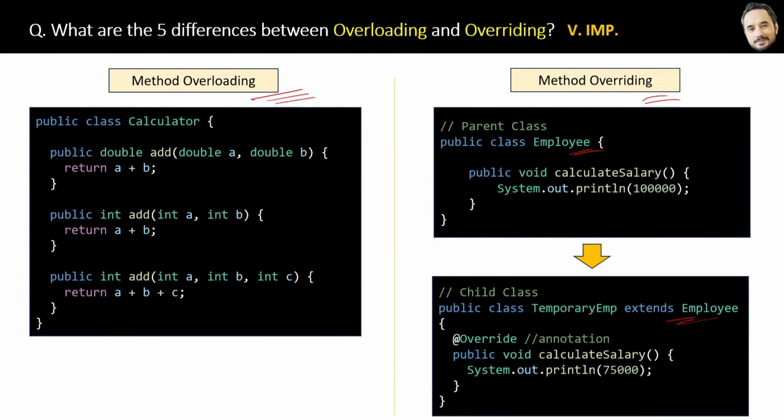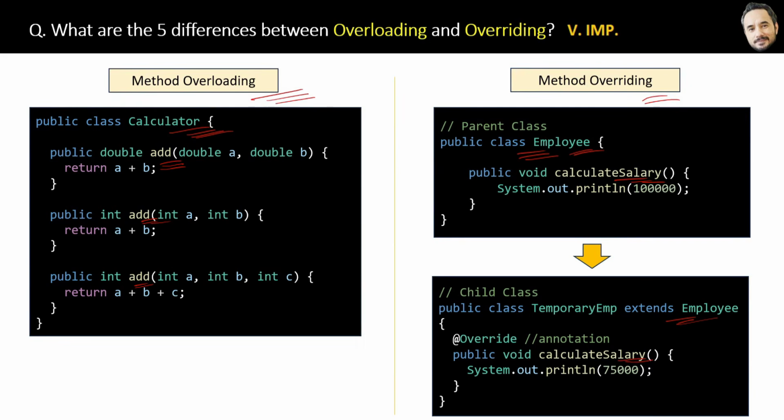The first and the most important difference is that in method overloading, multiple methods with the same name are there, but they are present in the same single class. Yes, only one class is required for method overloading. Whereas in method overriding, method names are the same and their signature is also the same, but they are present in different classes. So basically we override the parent class method in the child class, and in overloading we have only one class.